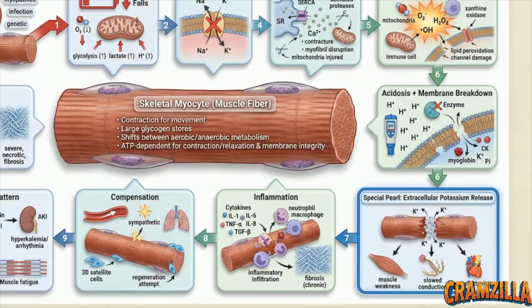The most immediate threat on our diagram's special pearl node is a massive extracellular dump of potassium from destroyed muscle fibers. This severe spike, called hyperkalemia, reaches the heart and directly interferes with the electrical system, causing profound weakness, slowed conduction, and highly fatal arrhythmias.